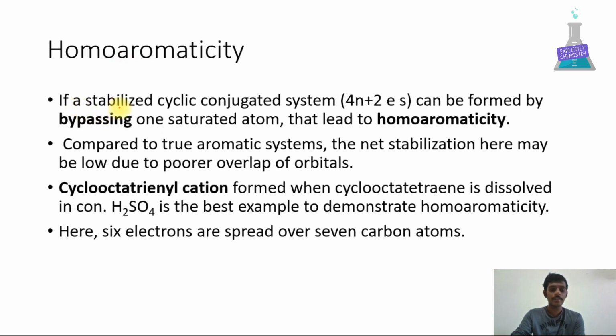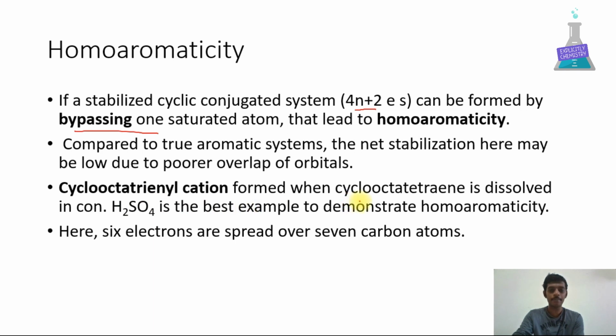Homoaromaticity. This is very important for GATE and CSIR NET exams, but it's not so important for IIT JEE, IIT JAM exams. Homoaromaticity is a stabilized cyclic conjugated system which has 4n plus 2 electrons and can be formed by bypassing one saturated atom. While bypassing, it will come out of the plane of the system. Compared to true aromatic systems, the stabilization of homoaromatic compounds may be low due to poor overlap of orbitals.